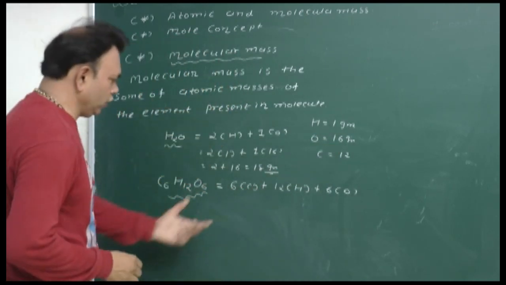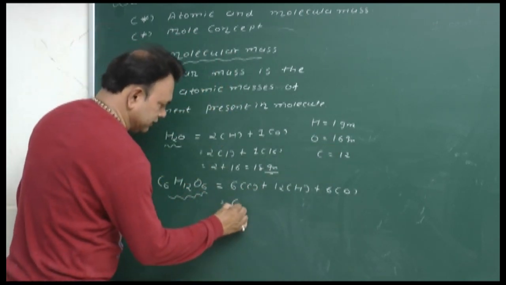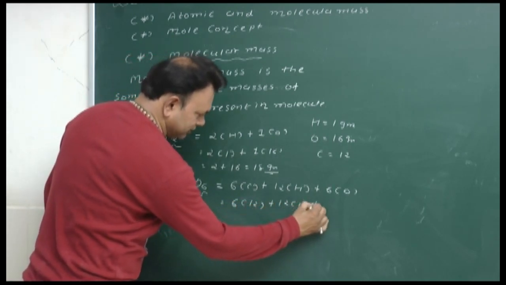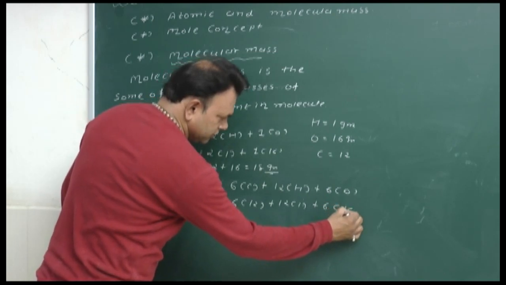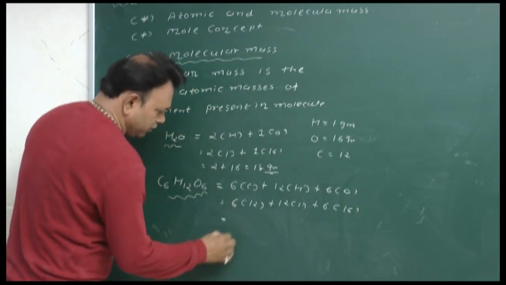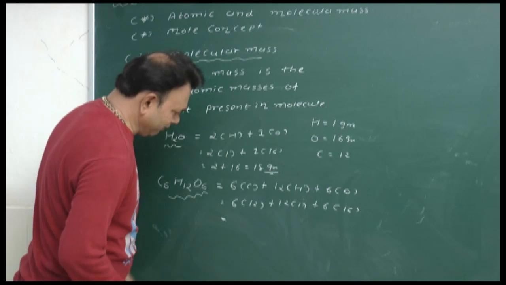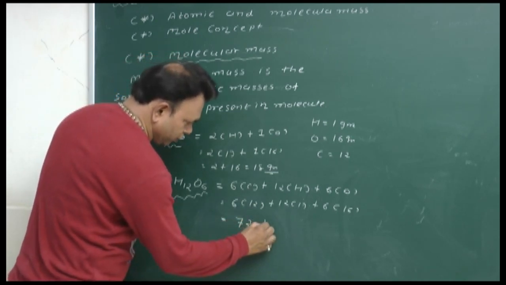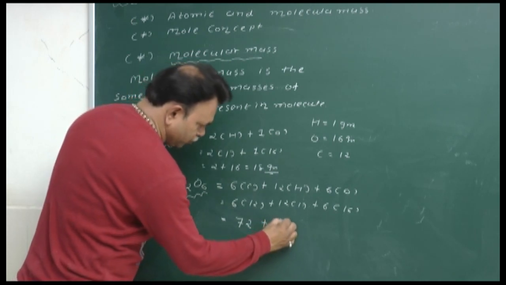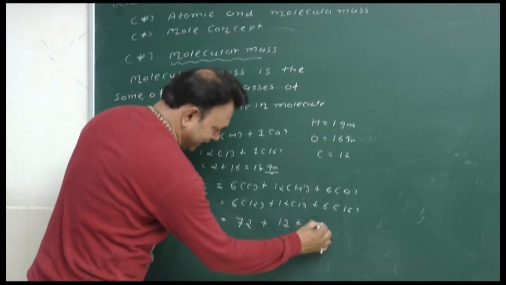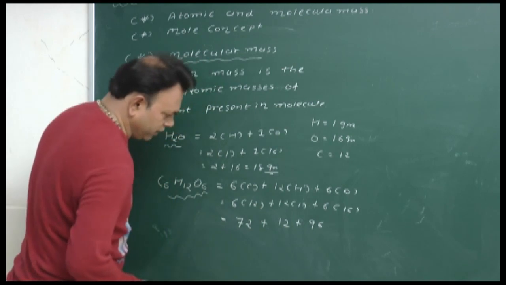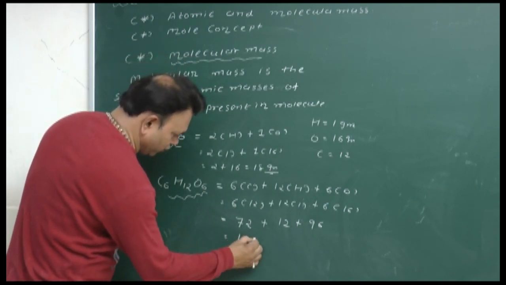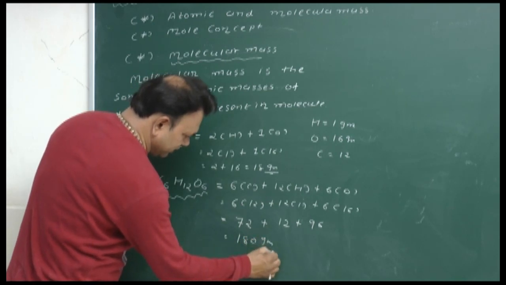Just put the value inside of the formula. So here 6 in the bracket of 12 plus 12 in the bracket of 1 plus 6 in the bracket of 16. So do the multiplication. Here having 72 plus 12 plus 96. So the mass of glucose is 180 gram.